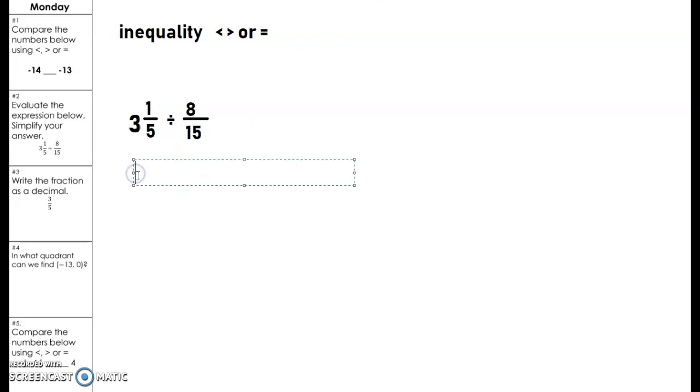So my new fraction is 16, my denominator stays the same, 16 over 5. And then we would just take this and bring it all down. Now, since we're dividing fractions, we need to keep, change, flip. Let me work right here so you see where I'm going. I'm keeping, changing, flipping. I'm going to keep my first fraction, so it stays the same.